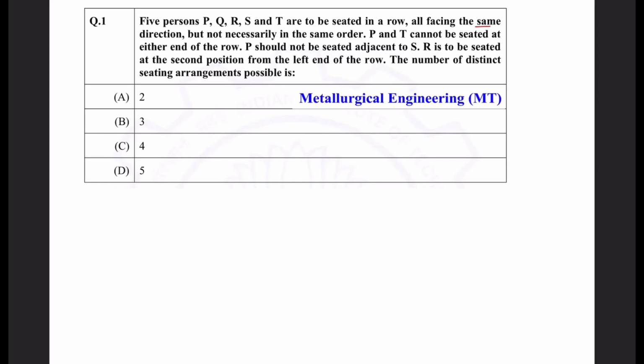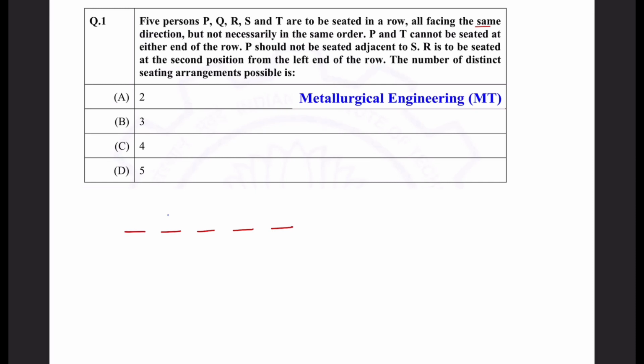See, the first question is we have to make an arrangement of 5 people. The names are P, Q, R, S, T, and the conditions are: P and T should not be seated on either end, P should not be adjacent to S, and R is to be seated at the second position from left. So to make this arrangement, you make 5 blank spaces, right?